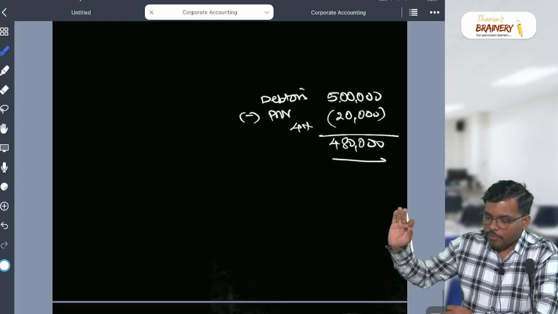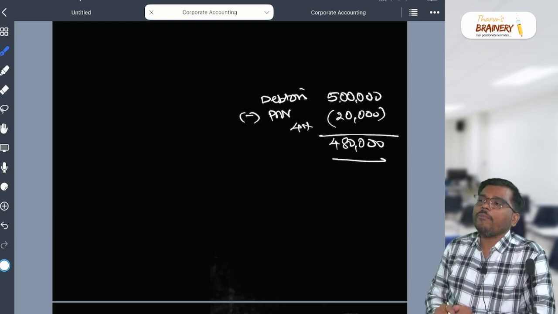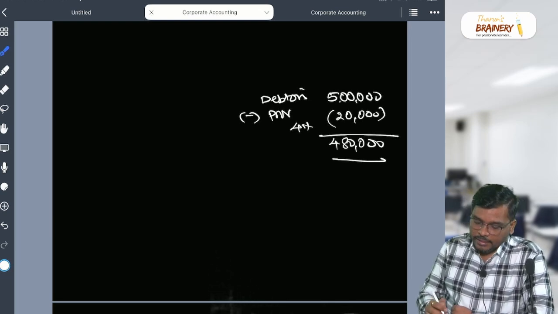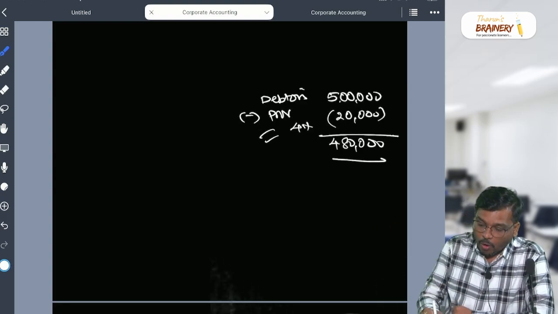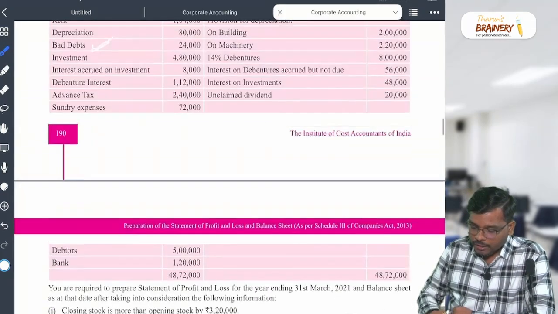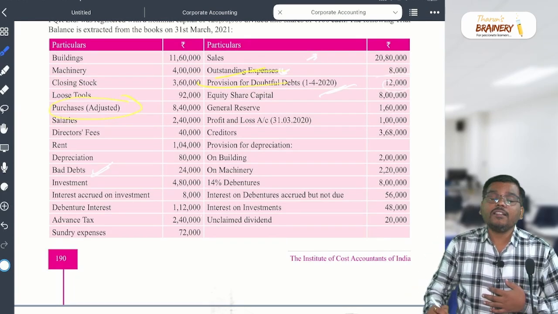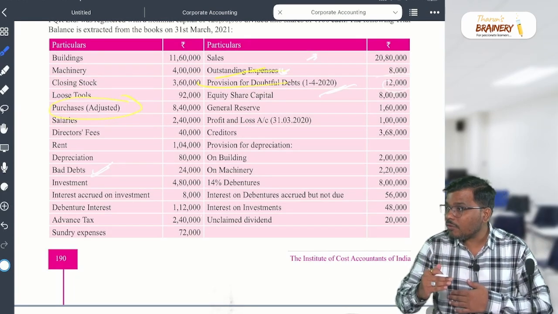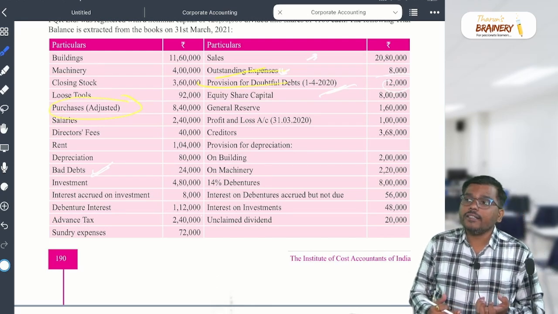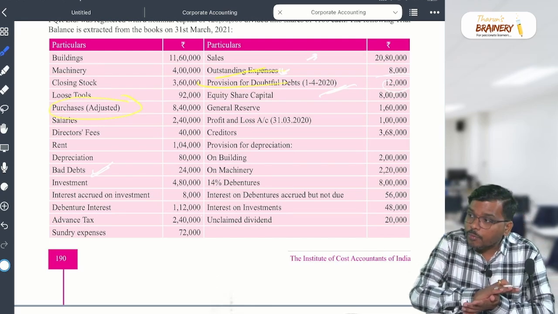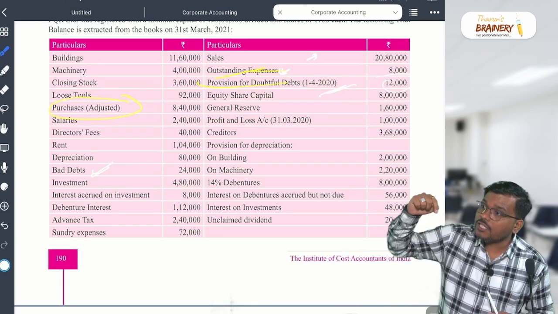Okay, debtors is how much, sir? 5 lakhs minus what, my dear student? Provision for bad debt. How much? 20,000. This is which year provision for bad debt, sir? Current year. But already till last year, how much was the provision? 12,000. It means till last year, we were supposed to not receive 12,000. Current year, how much, sir? 20,000. So now the excess is 8,000.